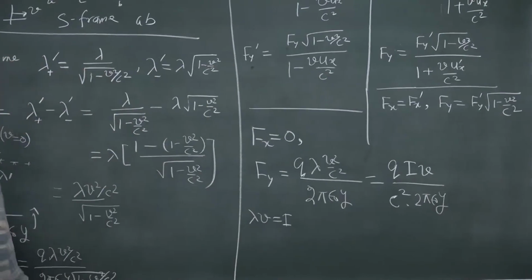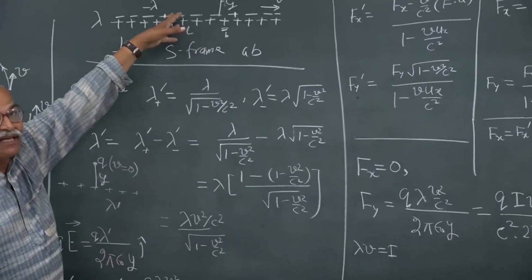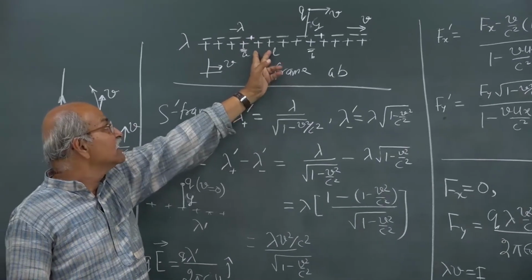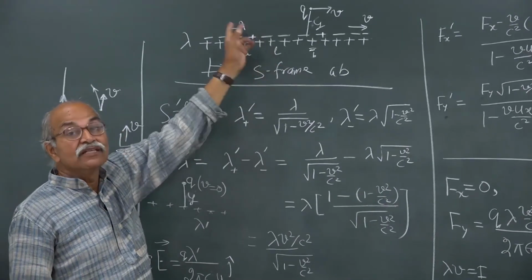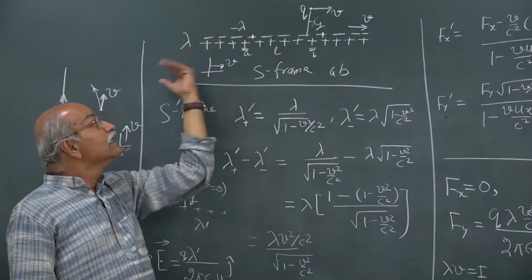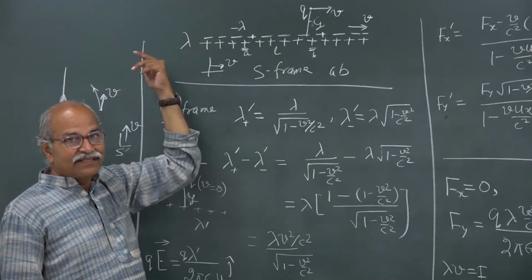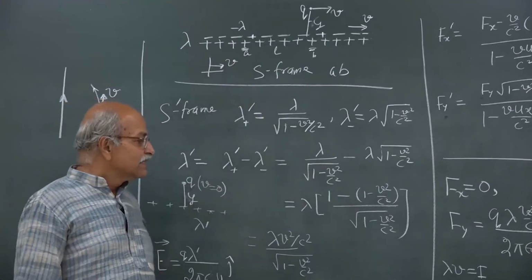Okay, where I is now the current. You do not have linear charge density, but you do have current, because your positive charges are not moving, only the negative charges are moving. So, you have a current in negative x direction, since negative charge is going in positive x direction.